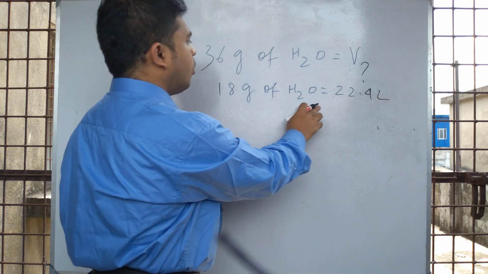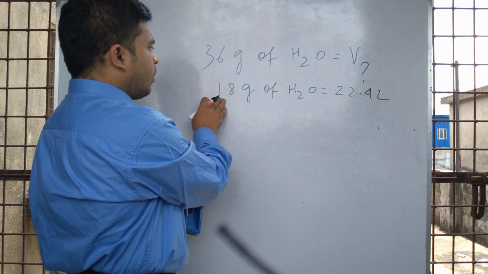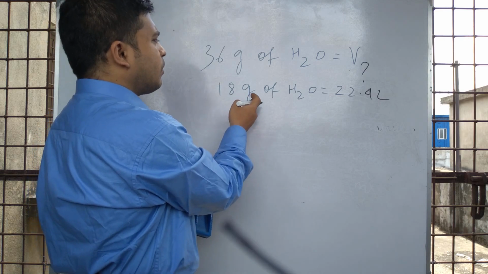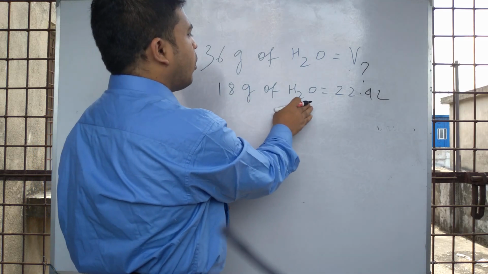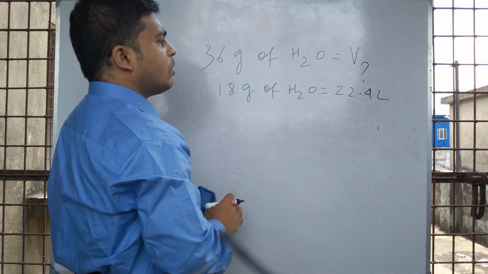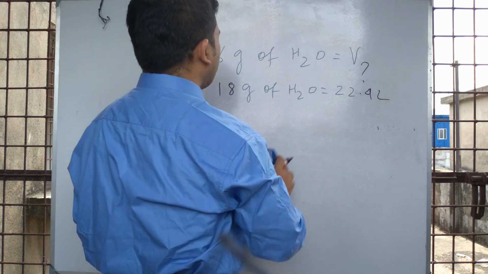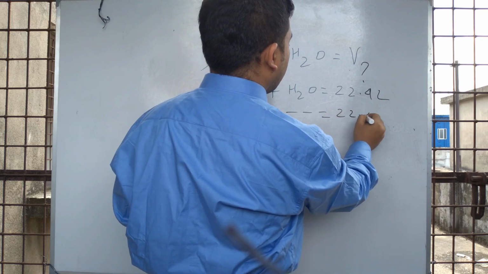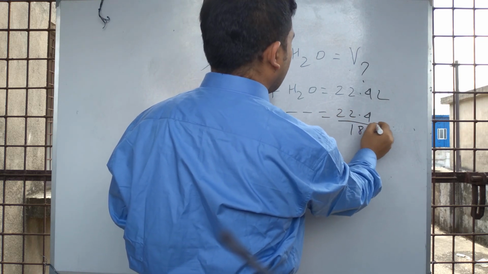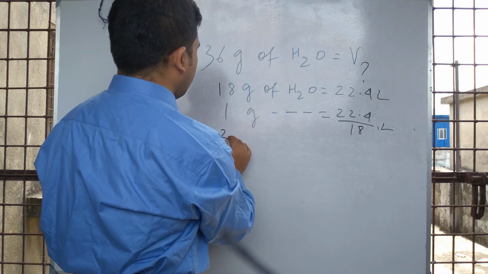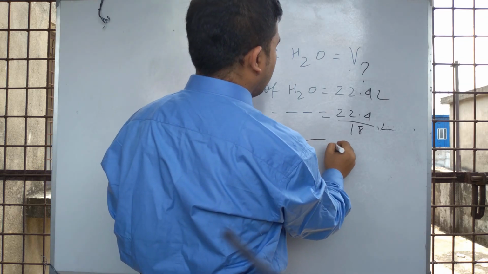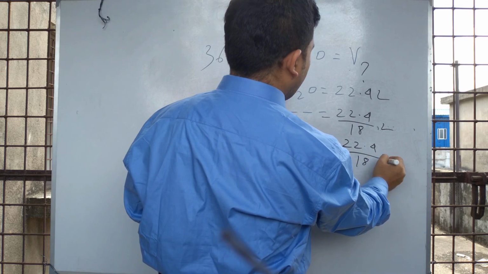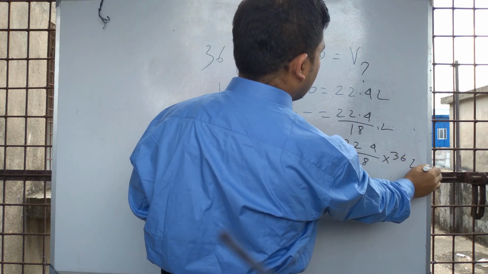It is the molar volume, meaning a molecular weight amount of water has the volume of 22.4 liter. So 1 gram of water means 22.4 by 18 liter, and 36 gram of water means 22.4 by 18 into 36 liter.